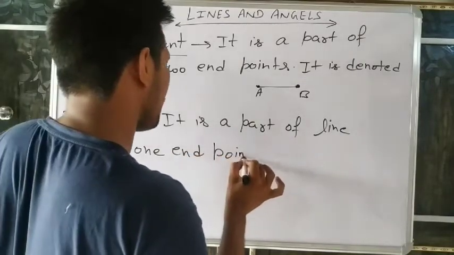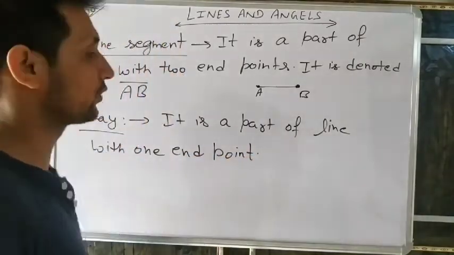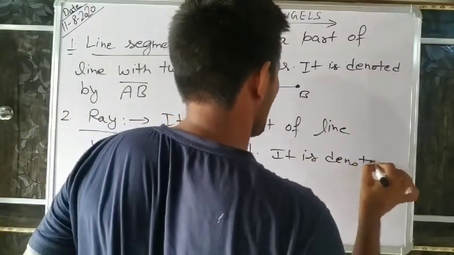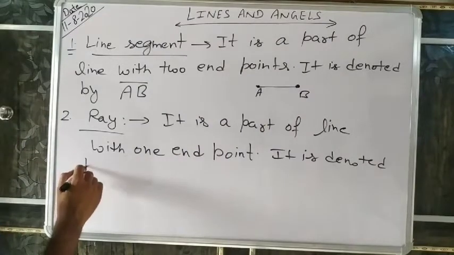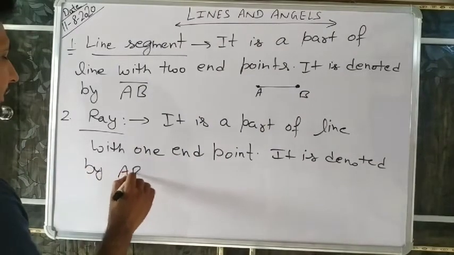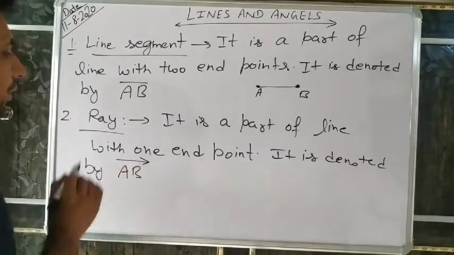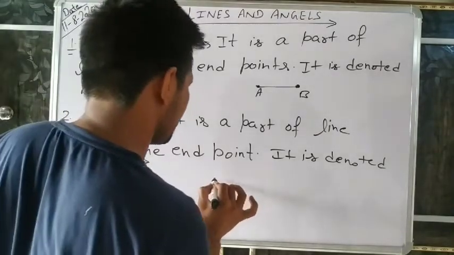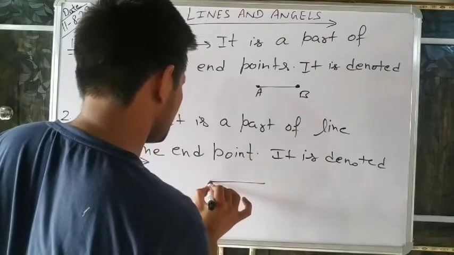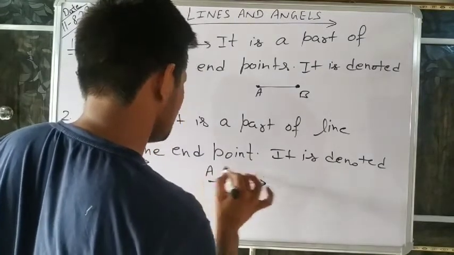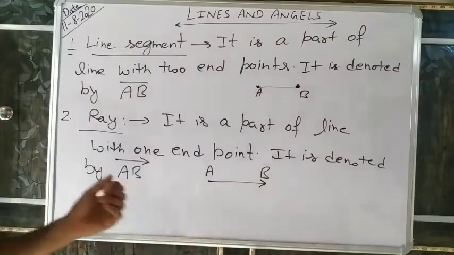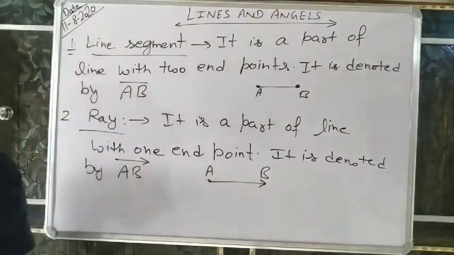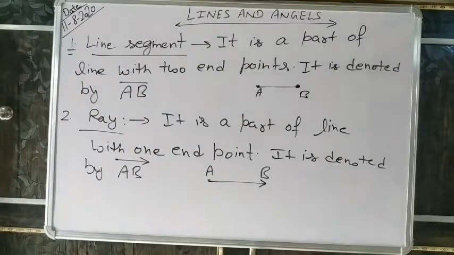Note it down. Only one end point. So it is denoted by AB. One side is an end point and one side is a non end point. So it is denoted by an arrow on one side and a dot on the other. So it is a ray. Note down these both.